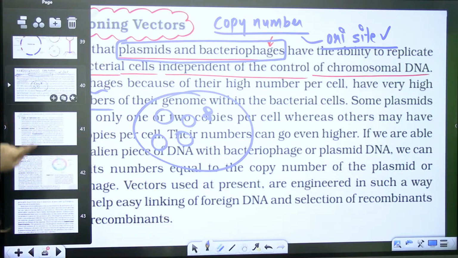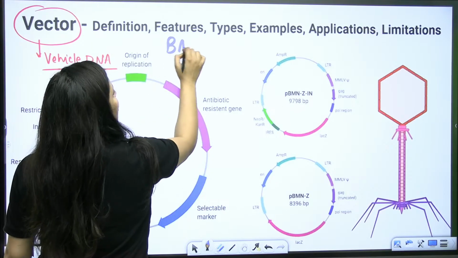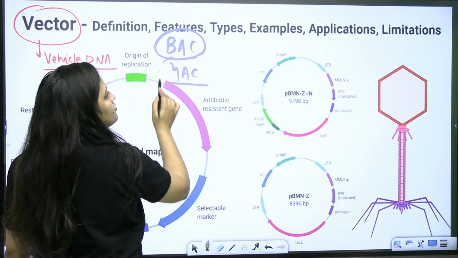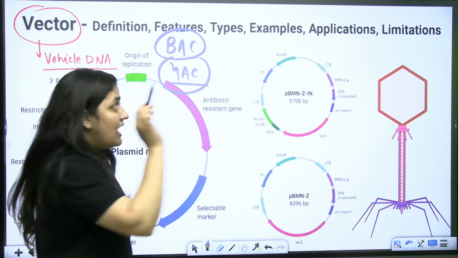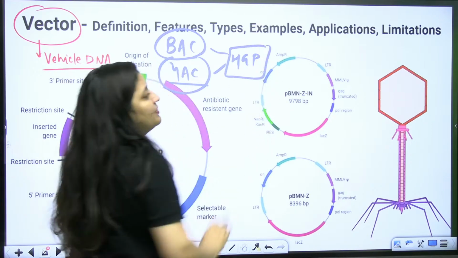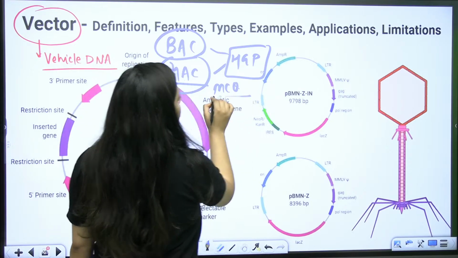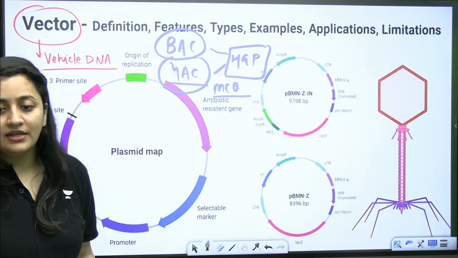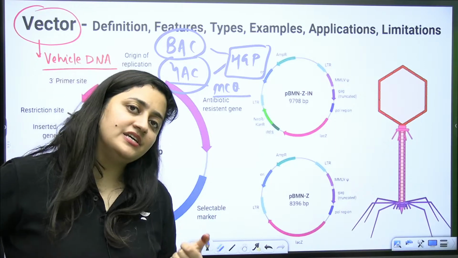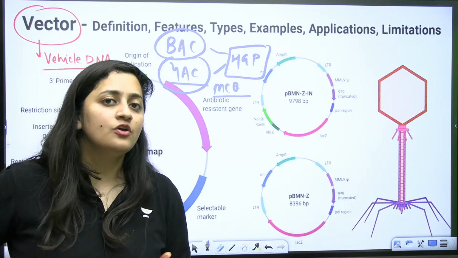For example, I just gave you the example of BAC and YAC, the bacterial artificial chromosome and the yeast artificial chromosome, and I told you clearly that these 2 vectors are used in HGP, the Human Genome Project. It is also another important MCQ. So why were these vectors used in the Human Genome Project?